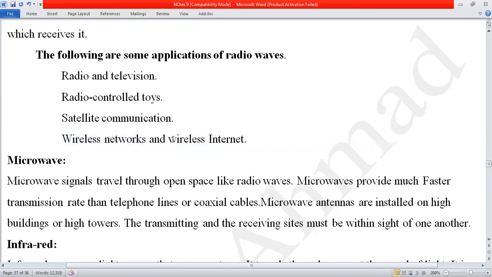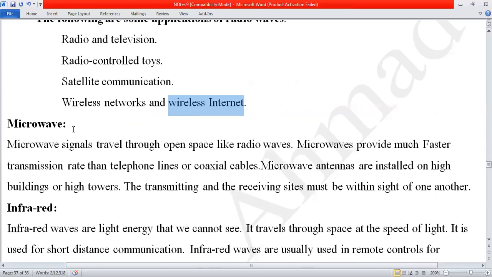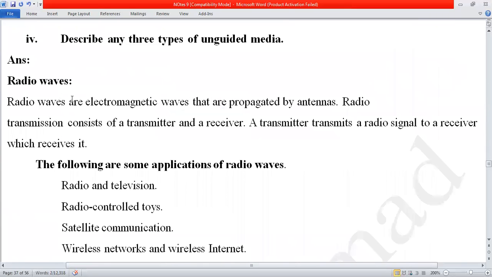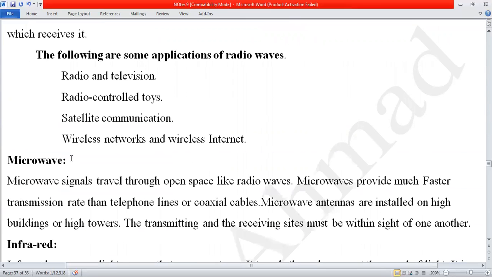But in wireless internet, watch at your end, nowadays you are using Wi-Fi signals. From your modem or your router, you accept the signals and use the internet, that is called the wireless internet. First of all, we discussed the radio waves. So this is the first one. The question says, describe any three types of unguided media. So next is microwave.